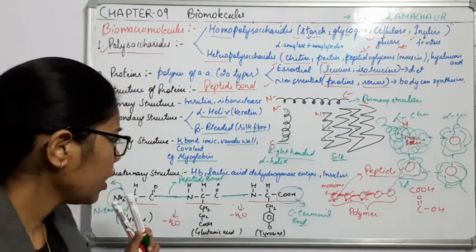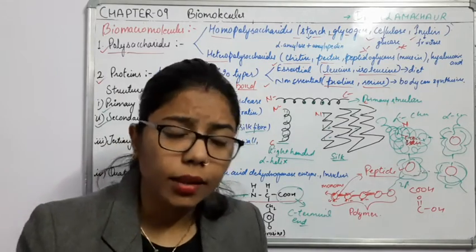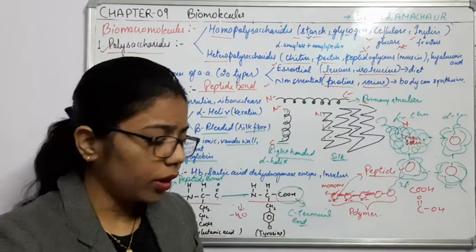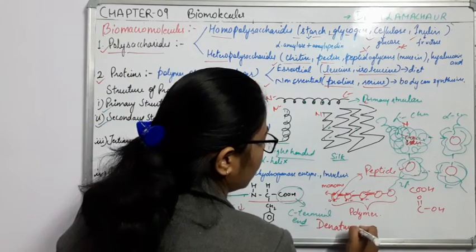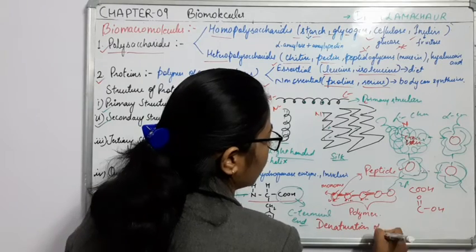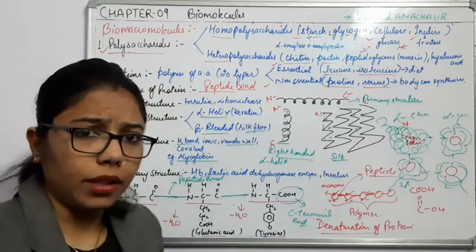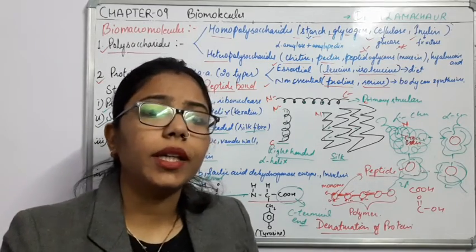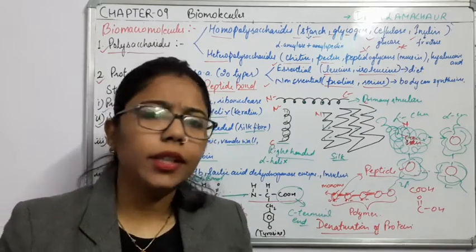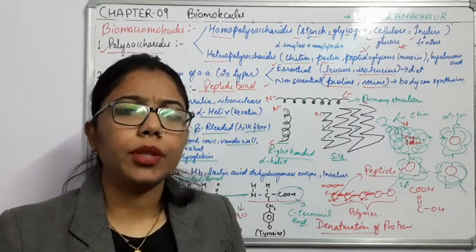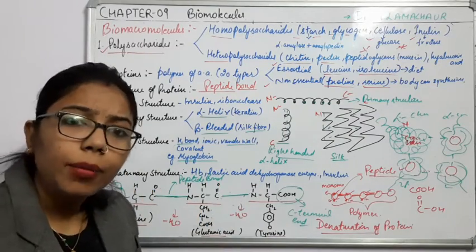Now comes denaturation of protein. One more important thing about the protein, if I write here, what is this term? Denaturation of protein. So what does it mean? Denature means to break something. In this condition we are providing extreme temperature, extreme pH. Due to this extreme temperature, what will happen? The bond between these amino acids will break down.